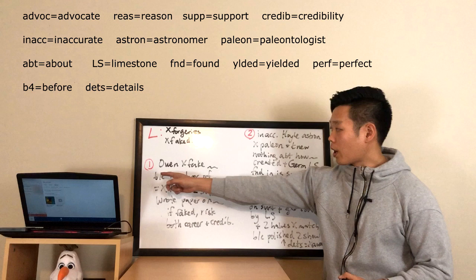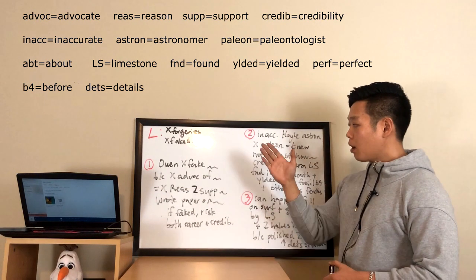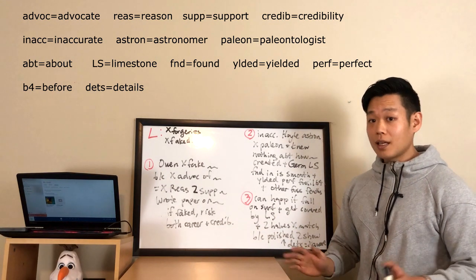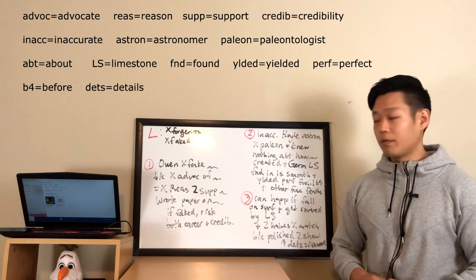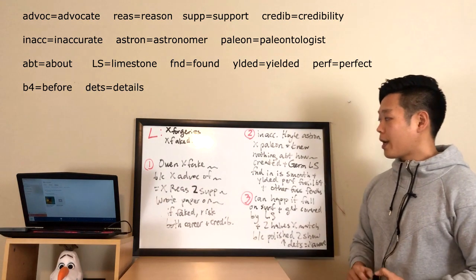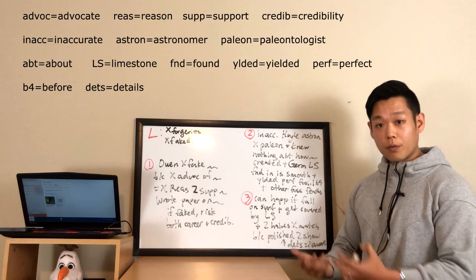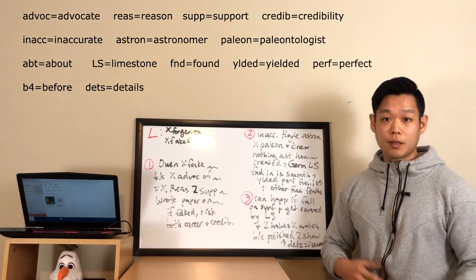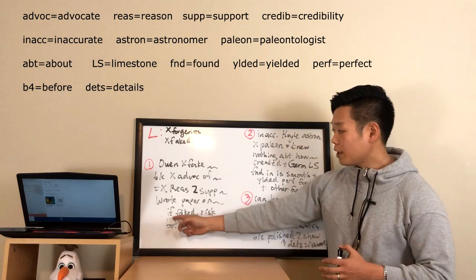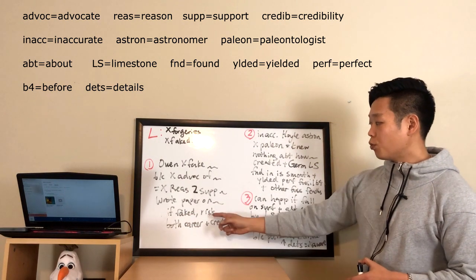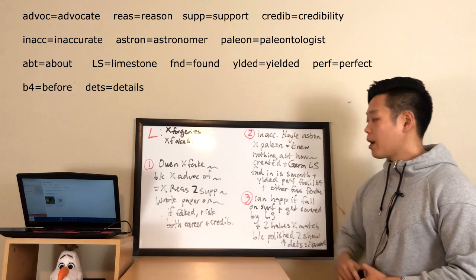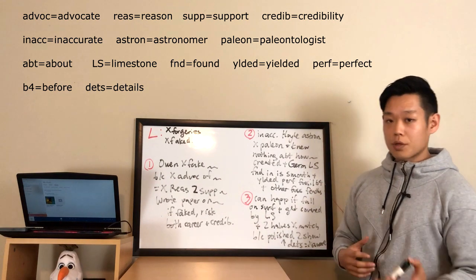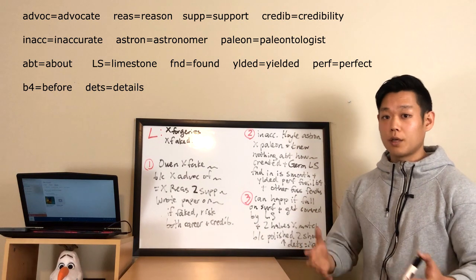Very simple. Okay, now the first argument: the professor said that Richard Owen did not fake the London specimen because he actually was not an advocate of Charles Darwin's theory of evolution. As a result, Richard Owen had absolutely no reason to support the theory of evolution or Charles Darwin. Richard Owen actually wrote a paper on both the London and Berlin specimens himself, so if those fossils were actually faked, he would have been risking both his career and credibility, which clearly does not make any sense for a person who doesn't have any personal interest in Charles Darwin's theory of evolution.